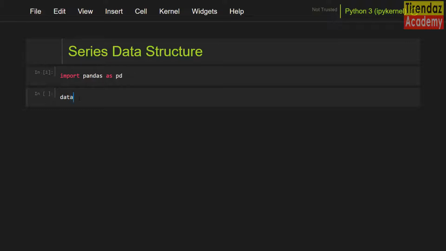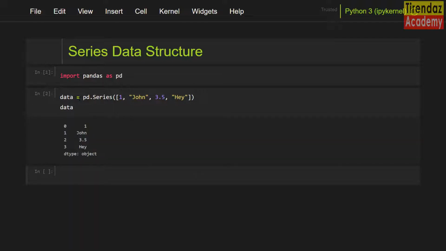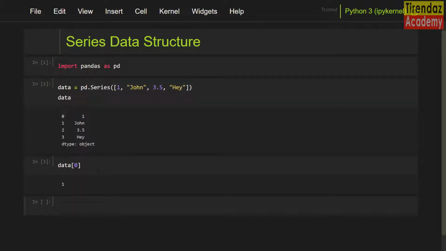Let me set data equal to pd.Series, square brackets, 1, quotation marks John, 3.5 and hey. Let me display this object. The object's index starts from 0. Let's take a look at the first index. Data square brackets 0. As you can see, the value of the first index is written on the screen.